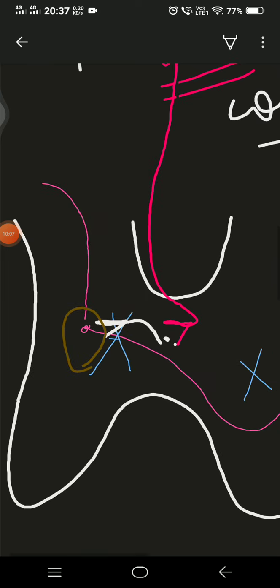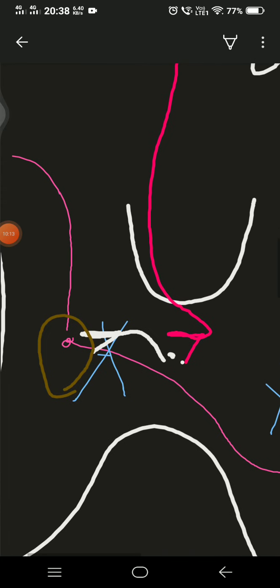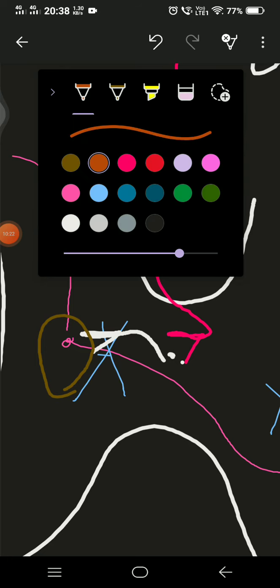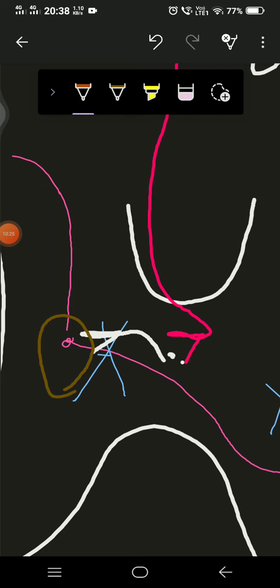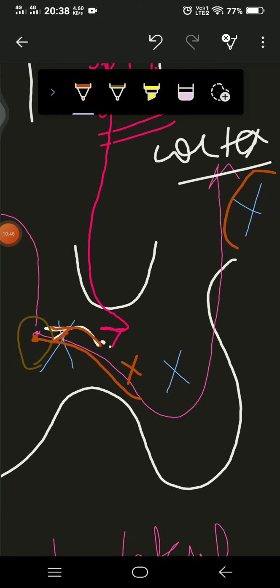Okay, anyway, so if I am able to stimulate this fiber, I'm drawing it with some other color, definitely it will inhibit this second order neuron, and when this second order neuron gets inhibited, this pathway is not going to work, and if it doesn't work, then definitely what we want to achieve, we will be able to achieve, right?